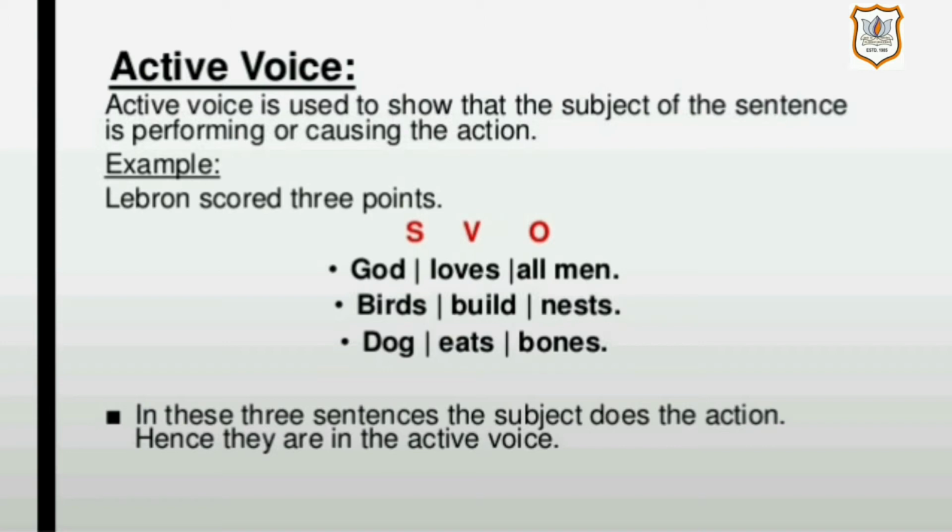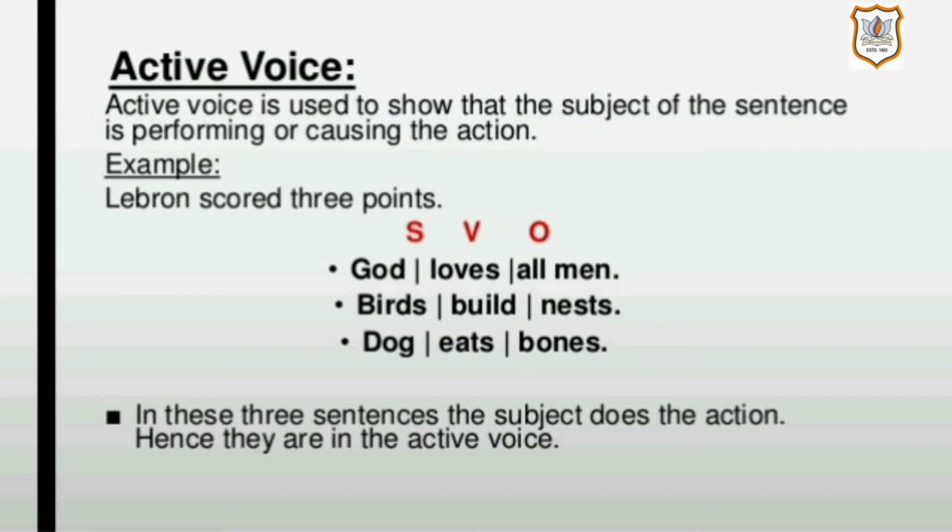For example, Lebron scored 3 points. Now I'll give you a few more examples to understand this topic better. God loves all men. So God is the subject, loves is verb, and all men is object. Then birds build nests. Birds is subject, build is verb, and nest is object. Next, dog eats bones. So dog is subject, eats is verb, and bones is object.